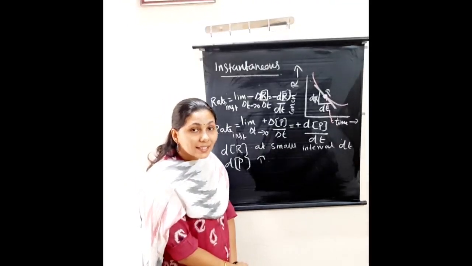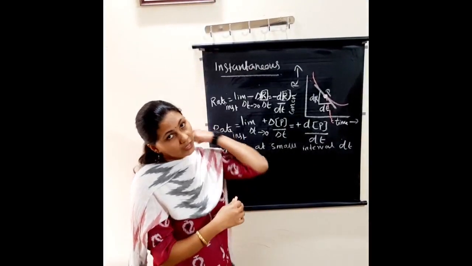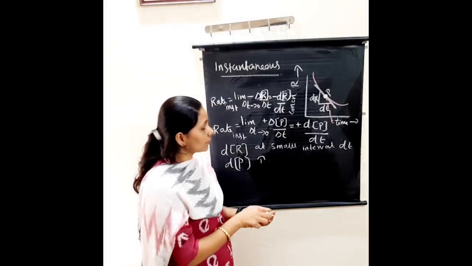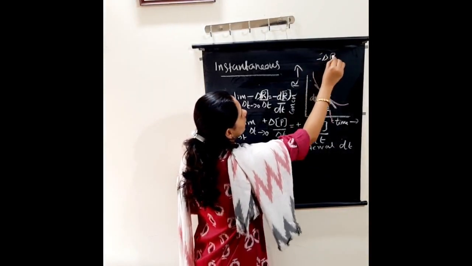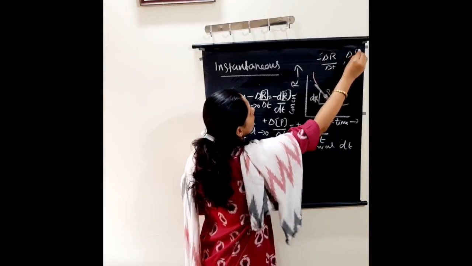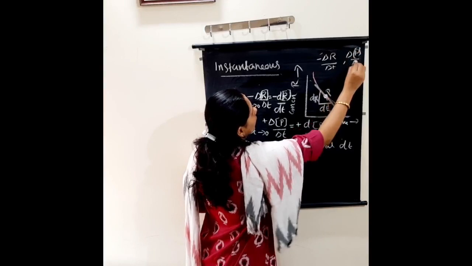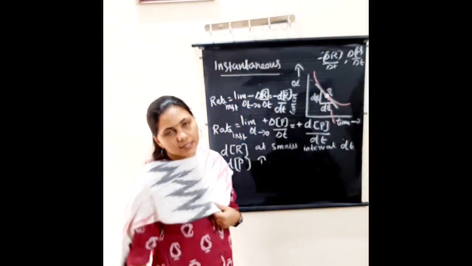Next is instantaneous rate, right? Just now we told in the beginning it was average rate. Average rate we calculated using the equation in terms of reactant, that is delta R divided by delta T, and in terms of products it was delta concentration of products divided by delta T, right? What is an instantaneous rate?